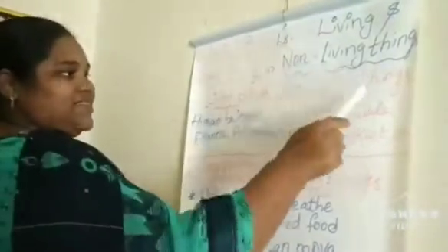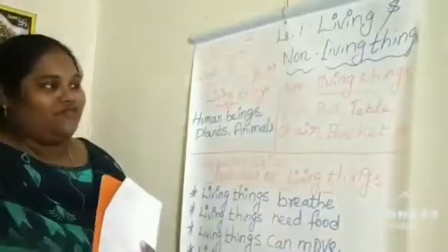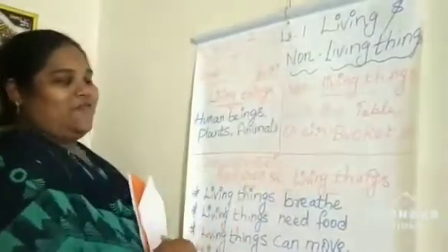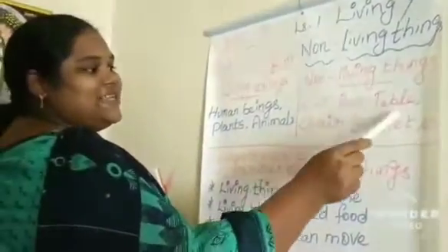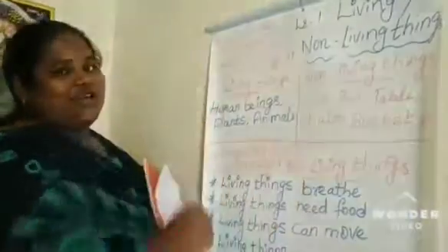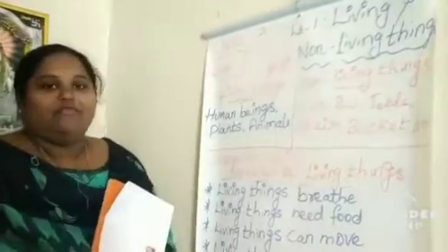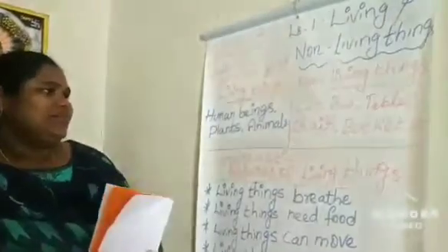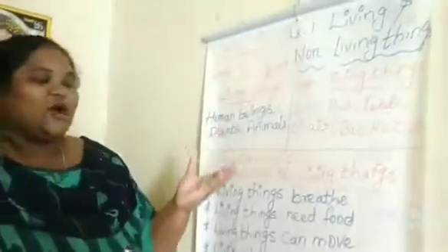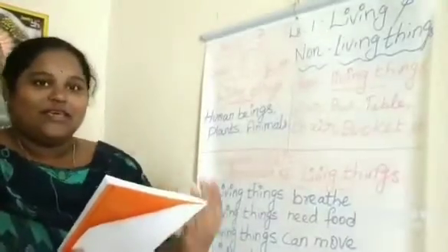And non-living things means the things which do not have life in them. They are called non-living things, like a car, bus, table, chair, bucket, etc. They don't have any life. They don't grow. They cannot live. They cannot die. Okay. So when we are seeing these topics, we should start from the introduction.